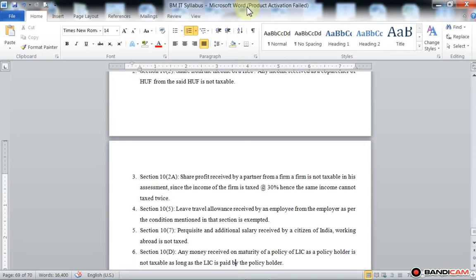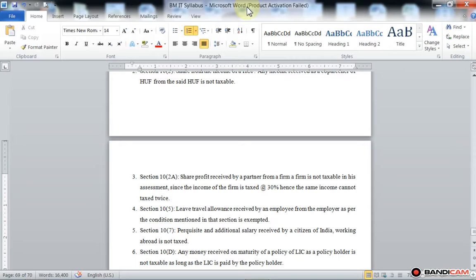Leave travel concession under section 10 subsection 5 is exempted, and the condition is that the amount exempt is the value of any travel concession or assistance received or due by the assessee from his employer for himself and his family in connection with his proceeding on leave to any place in India.